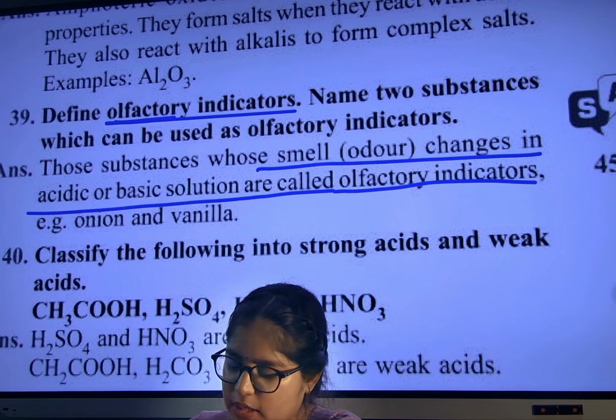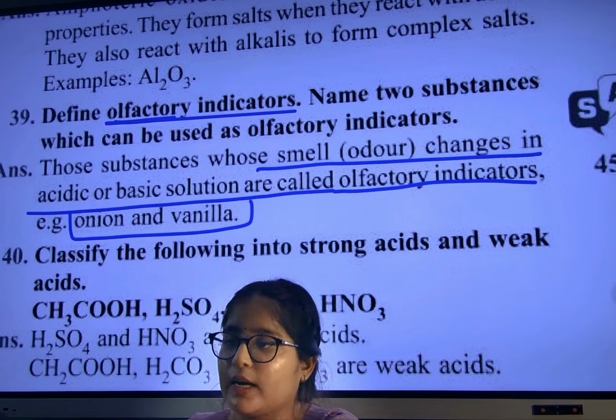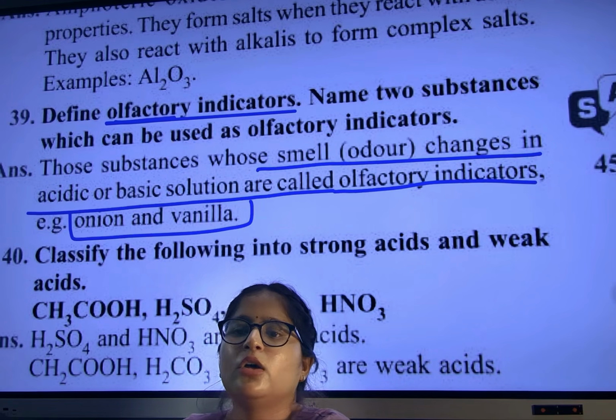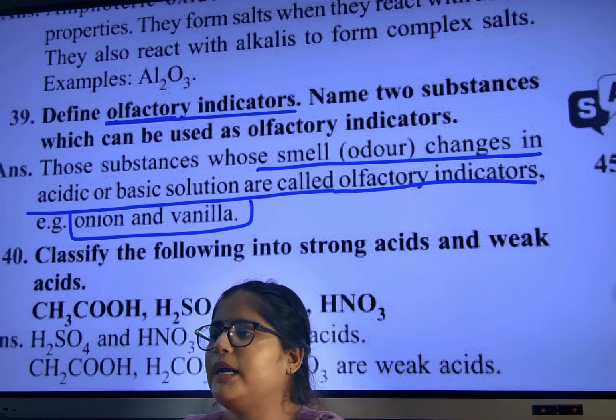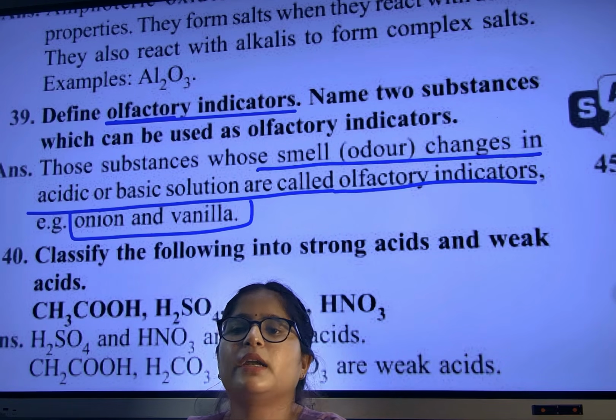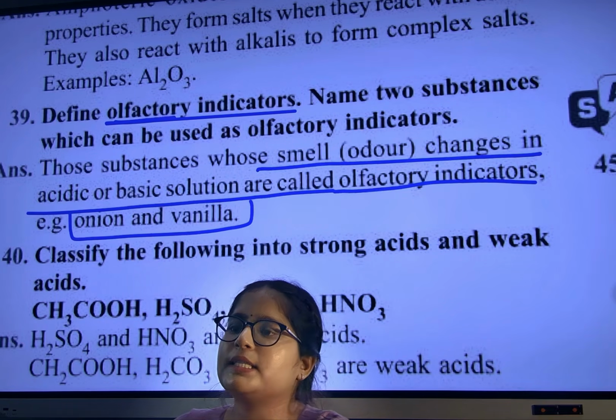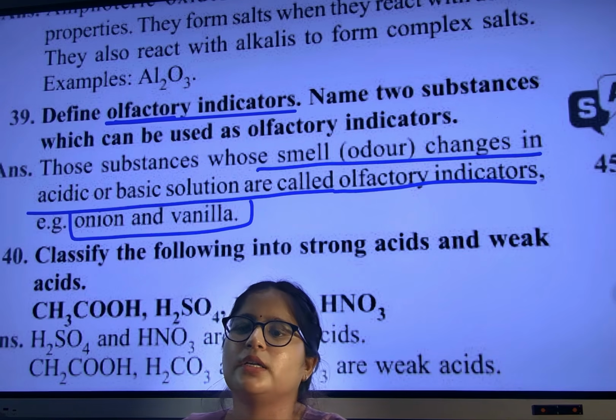What are two examples? Onion and vanilla. Onion, and vanilla ice cream which we eat, vanilla extract. Onion and vanilla, these are our olfactory indicators. When we add acid and base, their smell will change.